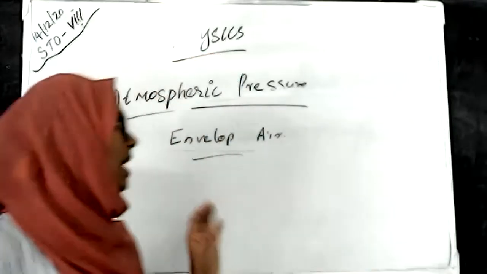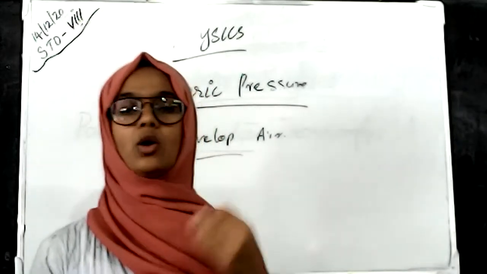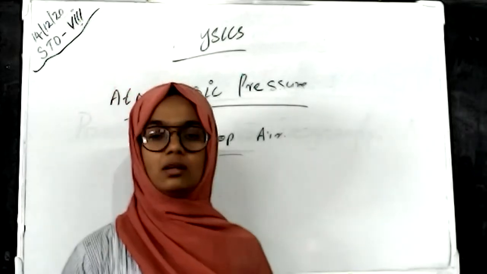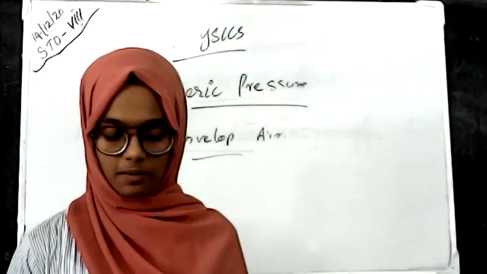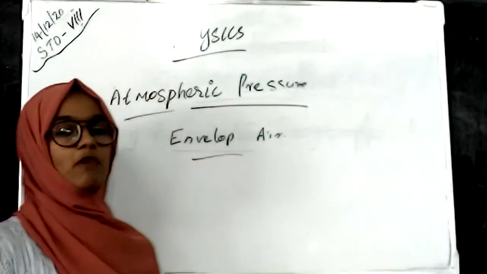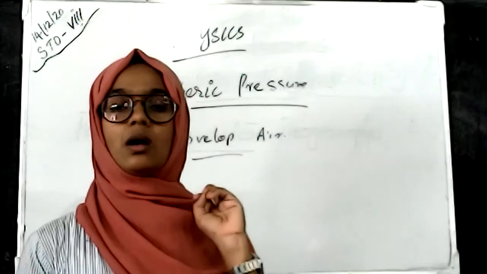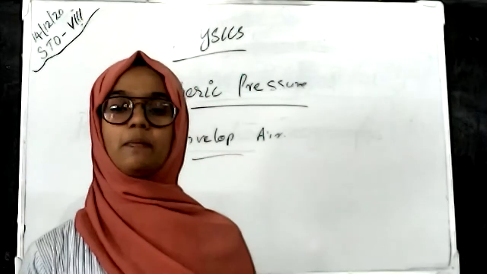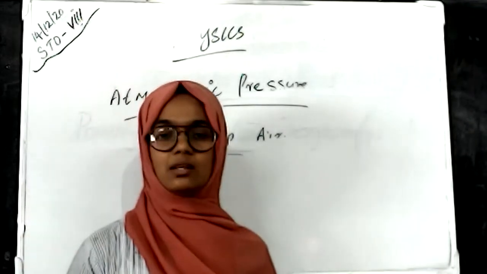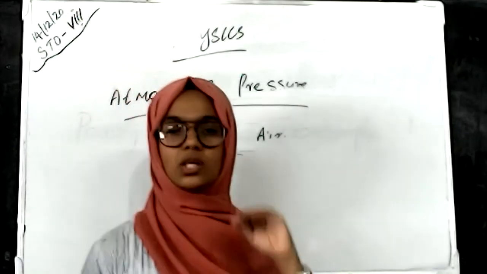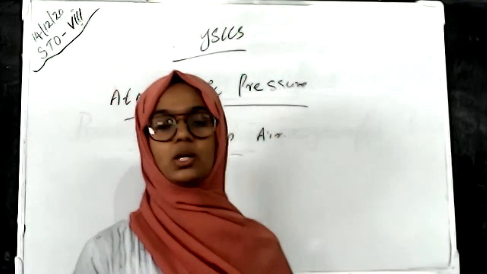We are saying that there is an envelope of air surrounding the Earth, and the weight of the air column on the surface of the Earth over a unit area is known as atmospheric pressure. And when we go up, the atmospheric pressure decreases. That is, at the surface of the Earth atmospheric pressure is larger, and as we go higher, the atmospheric pressure decreases.